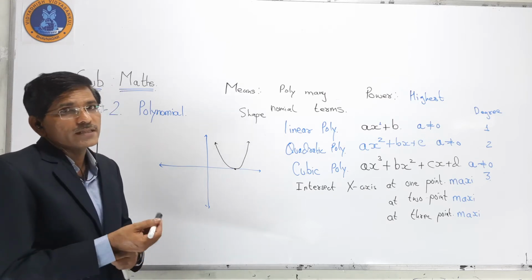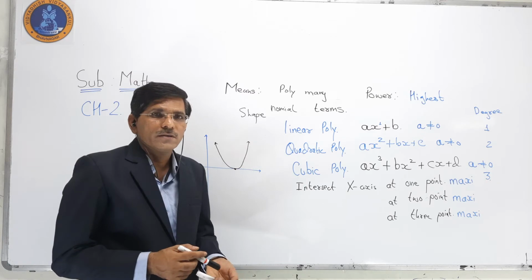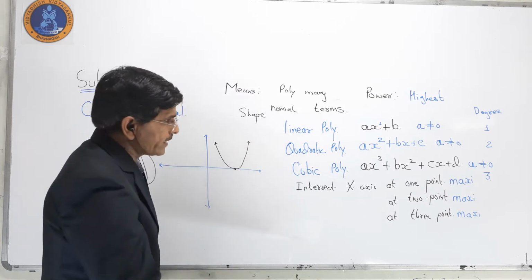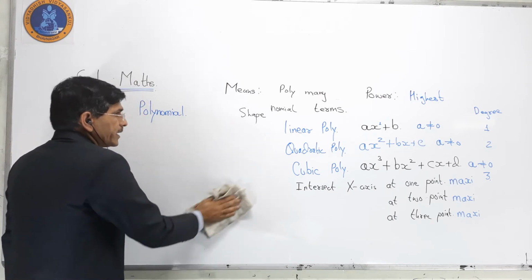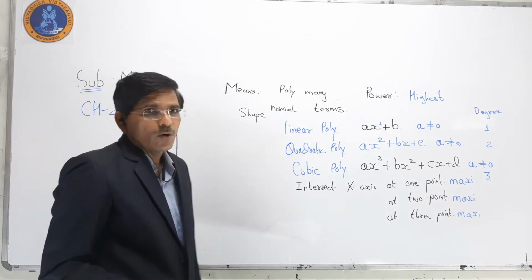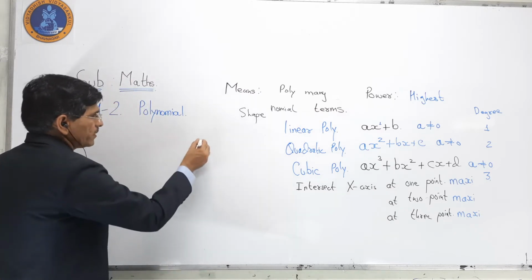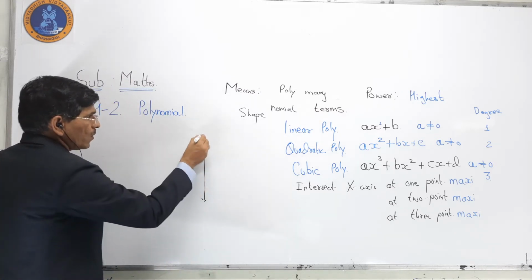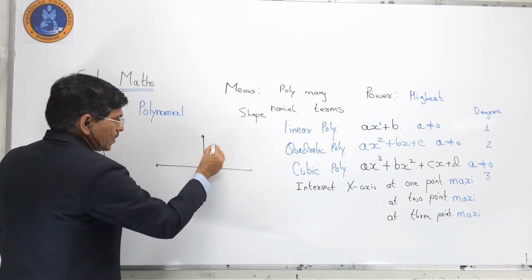Now you may ask, sir, is it upward or downward? How can we know whether the graph of the quadratic polynomial opens upward or downward? For open upward, the graph is like that.